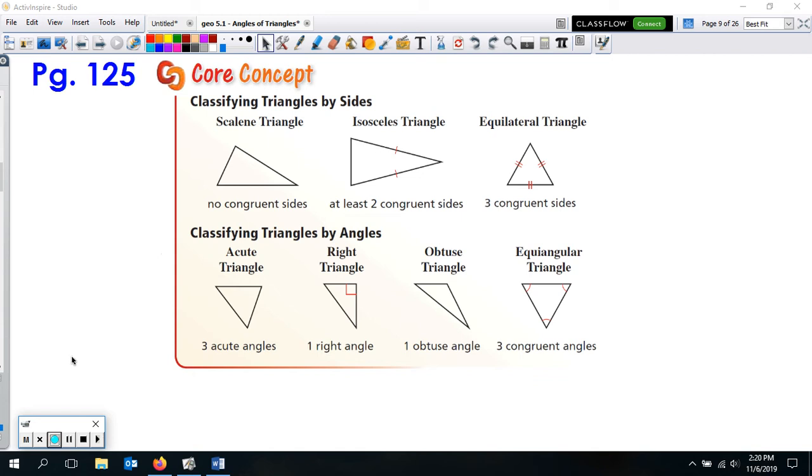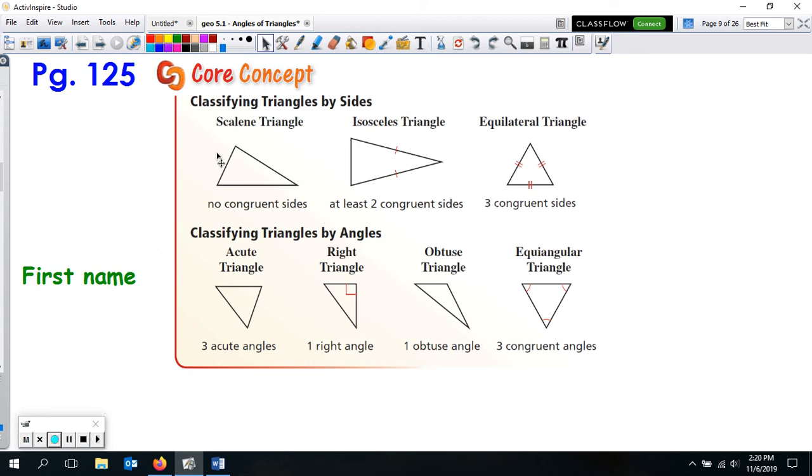The first name that we typically give a triangle is by the angles, and there are four possible first names of a triangle: acute, right, obtuse, or equiangular. We've already talked about acute, right, and obtuse angles, but we can also have those for triangles. Acute has three acute angles. A right triangle has one right angle, and an obtuse has one obtuse angle. If all the angles are exactly the same, then we call it an equiangular triangle. So our first name is either acute, right, obtuse, or equiangular.